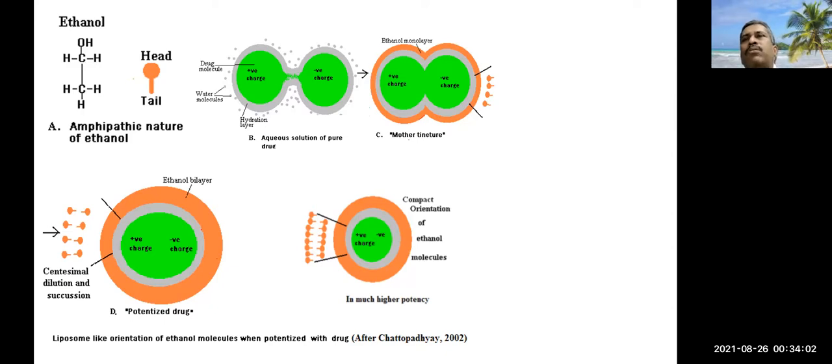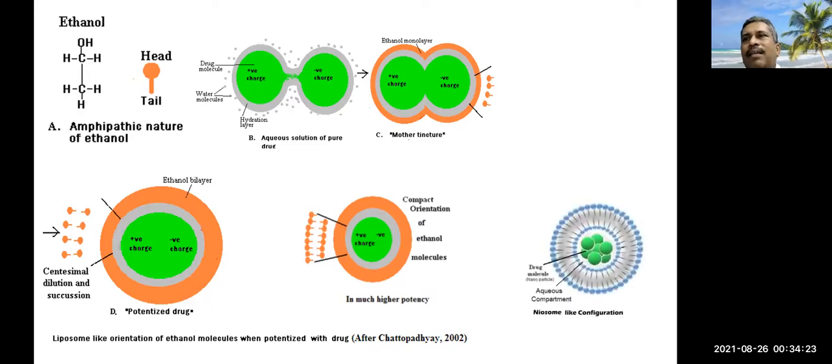Thus, the drug molecules will be housed inside the ethanol bilayer. Ethanol is also used for carrying drug molecules. That is, Hahnemann did this far earlier than the discovery of modern techniques. This is a niosome-like configuration. This is also used for delivery of drugs. Drug molecules or nanoparticles remain inside the niosome, like that of a nanoparticle.